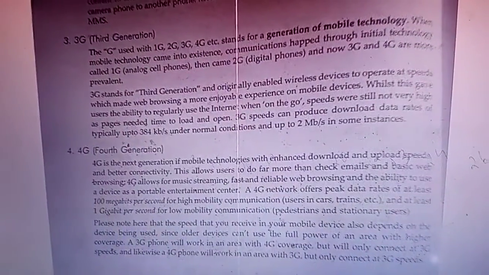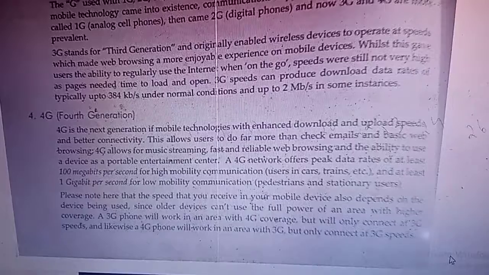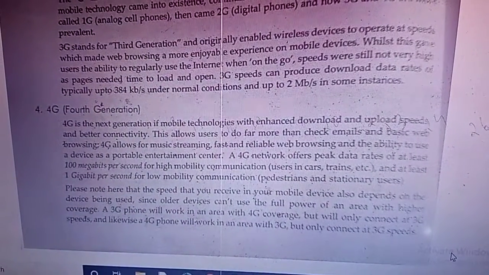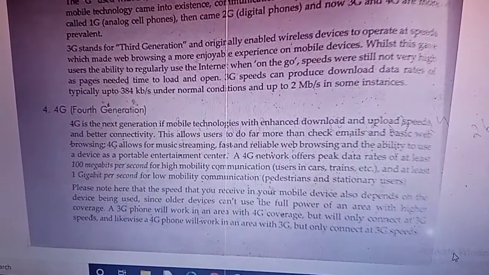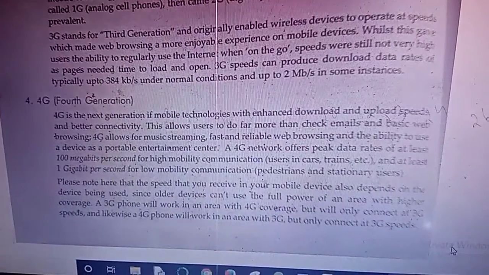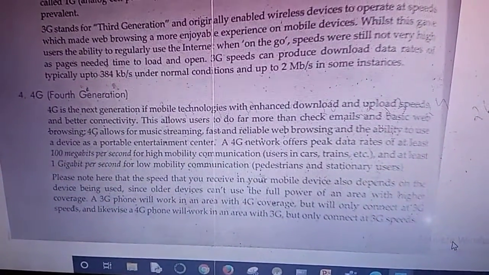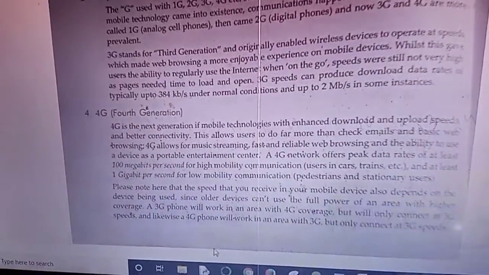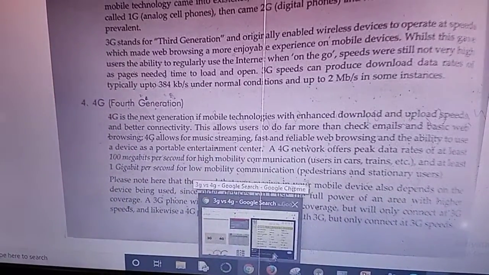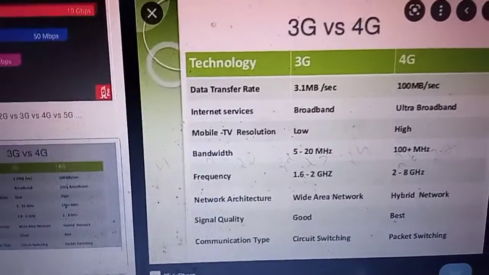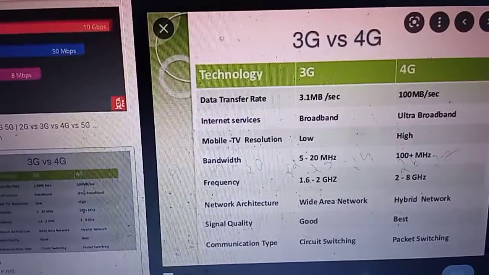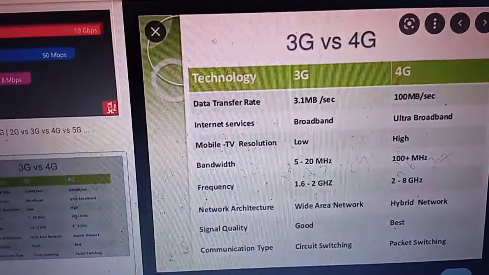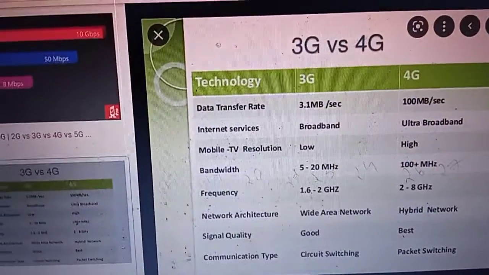So you need to study that previous table, that is good. 4G is also explained here. It will offer more speed in downloading and uploading connectivity. So this much only; it is better to study this table. In this paragraph there is nothing, only some stories. So you need to study this one. This one is good. I think I already shared the difference between 2G, 3G, 4G, 5G technology. So this is enough.